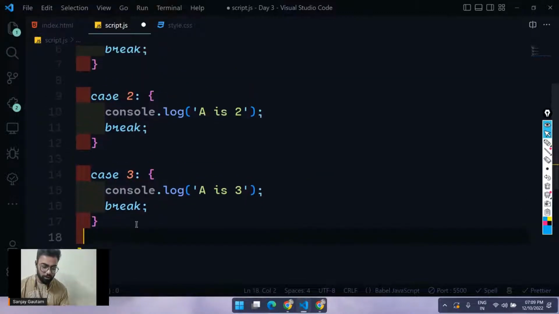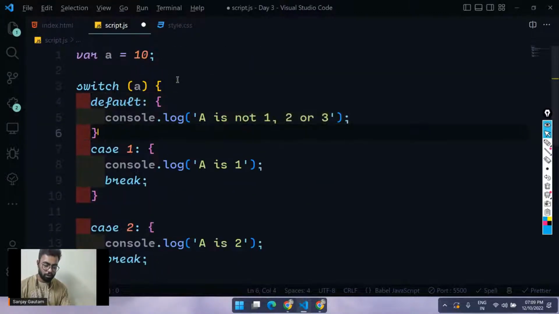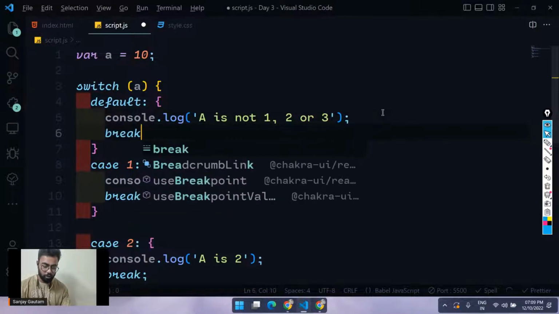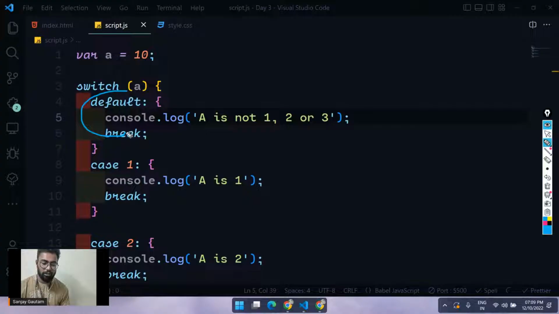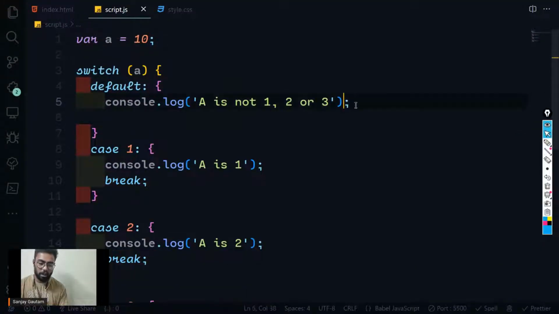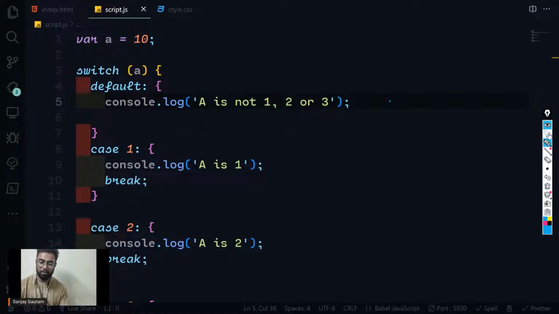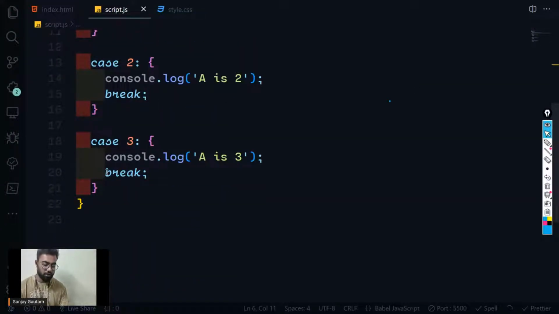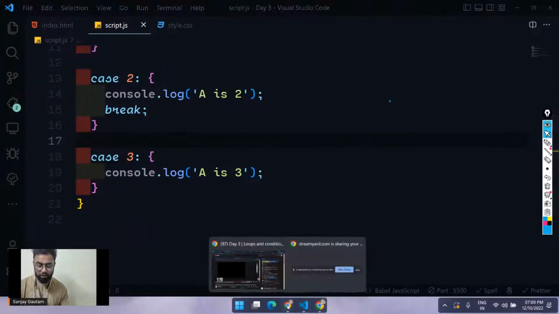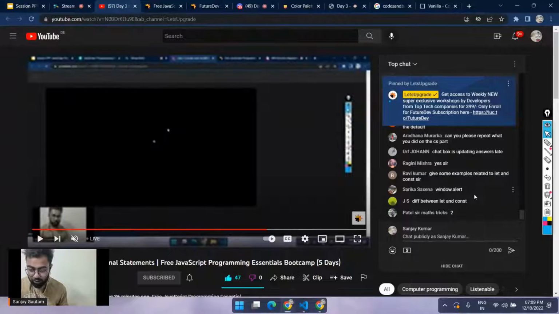But right now I'm using this default at the very top, so in this case I have to use a break here. Why? Because if this default condition is true, it's just going to move to the next condition. If we don't have a break here, we are also going to get the output for the next case as well, and the output for console.log a is 1 as well. So that's why we always put a break for all the conditions, and you can leave it for the last one. So that's all about the switch. I hope you don't have any doubts, and if you have, you can ask me.